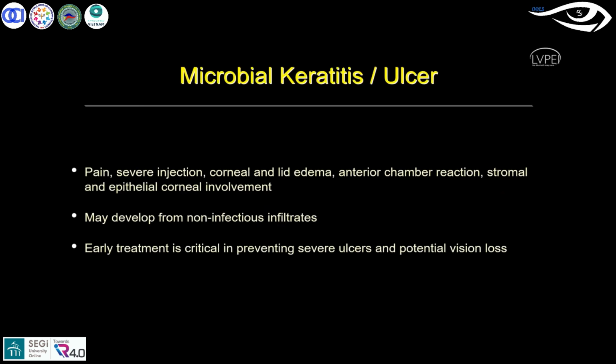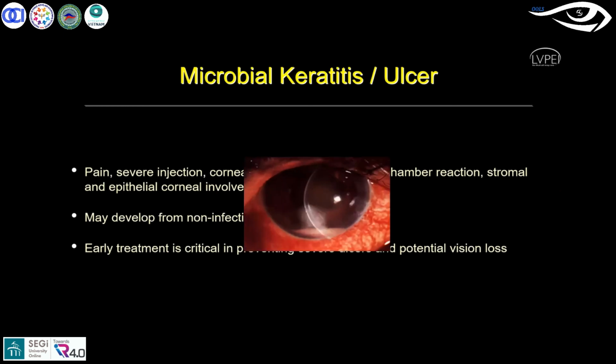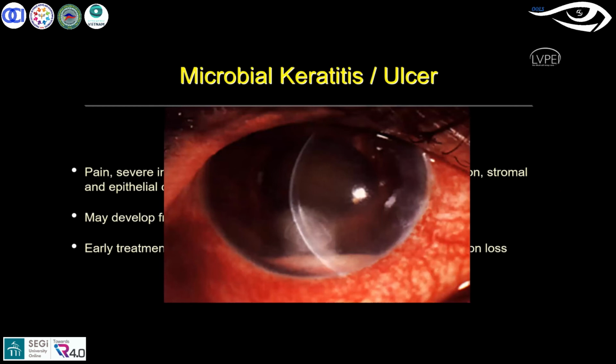There is pain, severe injection, corneal edema, lid edema, anterior chamber reaction, and epithelial and stromal corneal involvement also. The early stage is critical, and early treatment is very important to restore the vision.